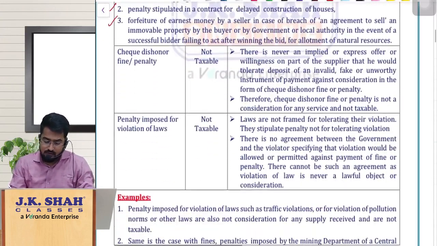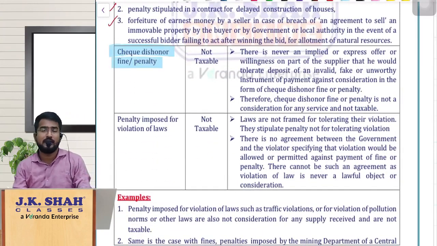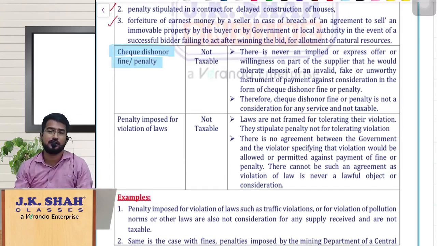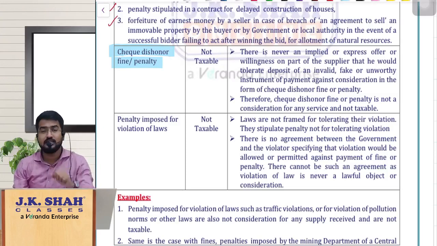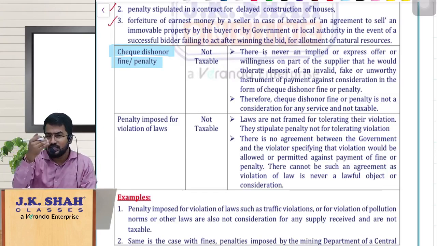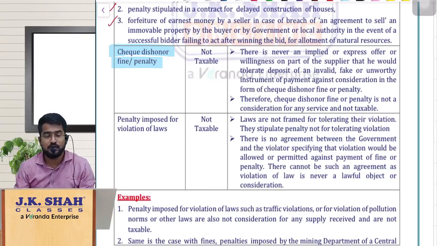And in the same way, there is one more clarification, that is regarding what? Check dishonor, fine or penalty. You give a check to one fellow and it gets dishonored, and obviously the bank will levy some charges for dishonor of check. Now, is the charge the bank levies on you the consideration you are paying to the bank for tolerating your dishonor of check? Obviously no. Why are they imposing the charges on you?